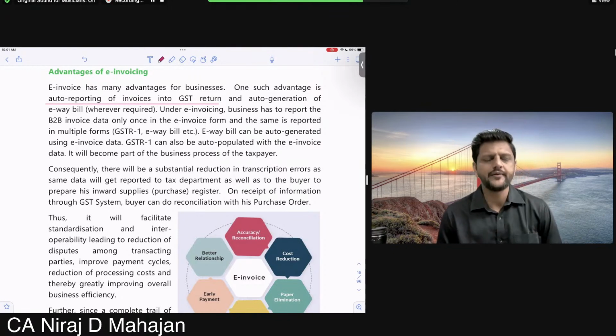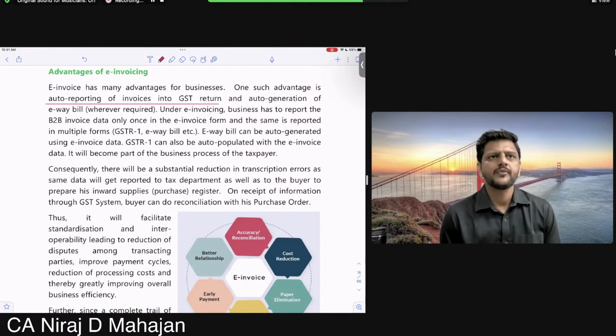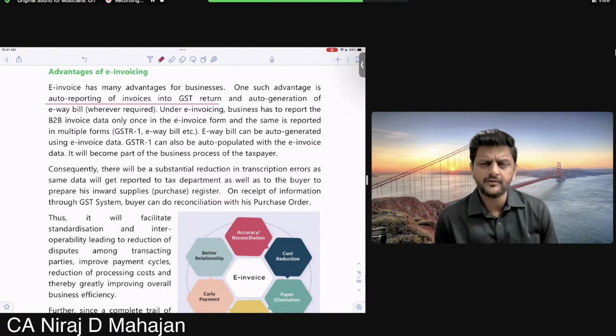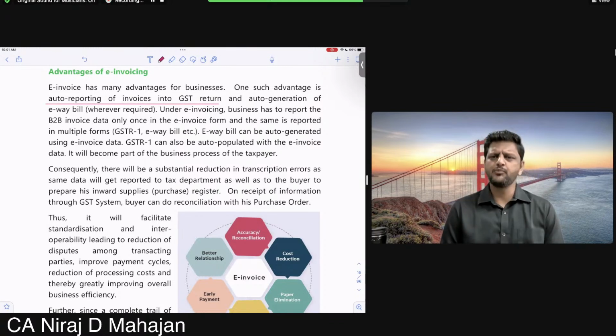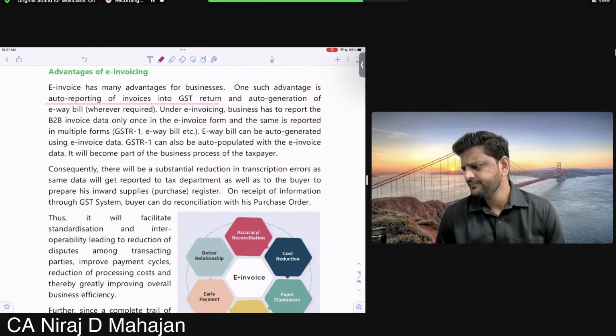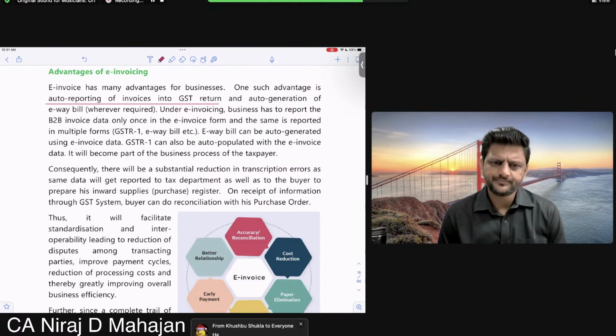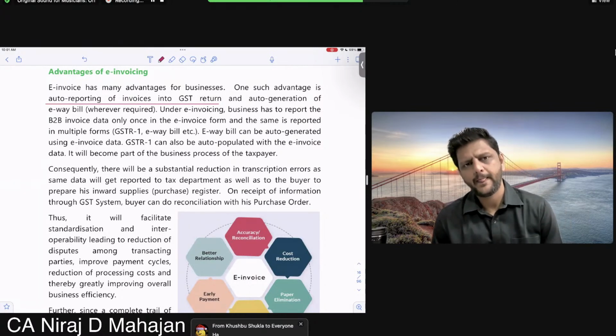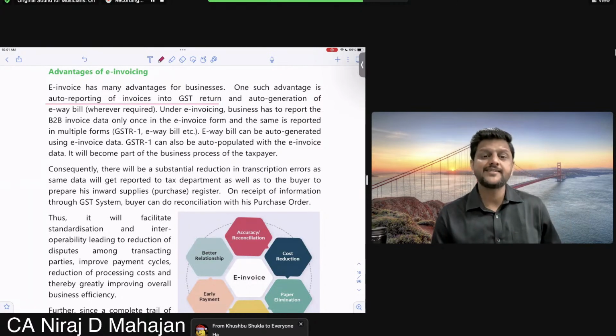In the first chapter, what did you understand? What is my GST liability? It is output tax, liability on output, minus ITC, input tax credit on the inward. Everyone okay here? So there are details of outward supply and details of inward supply. Clear?